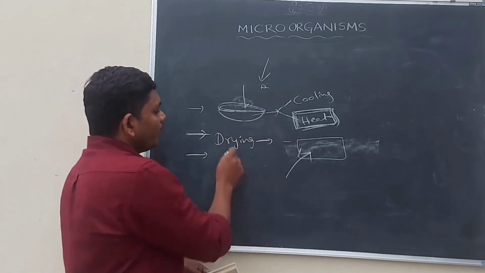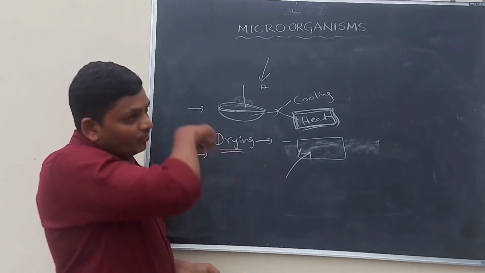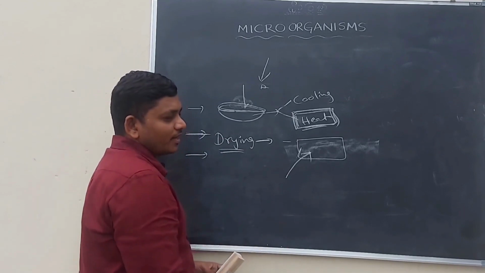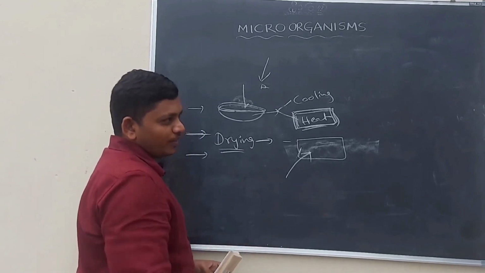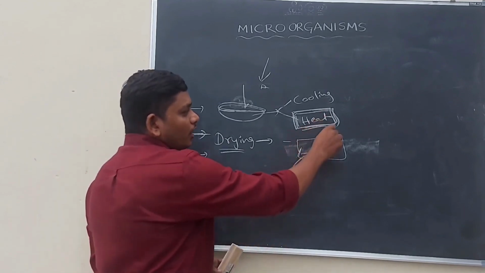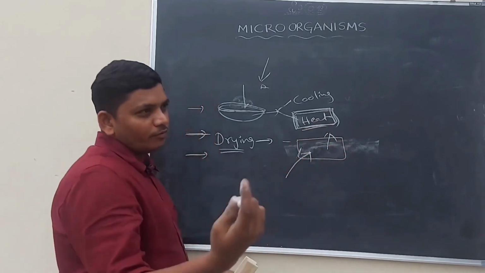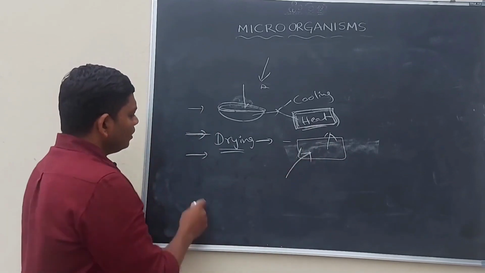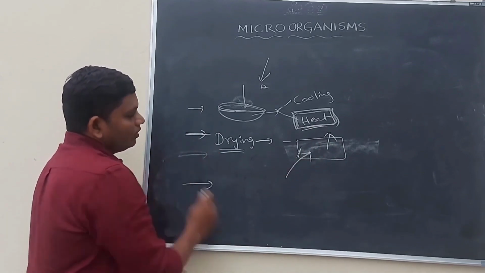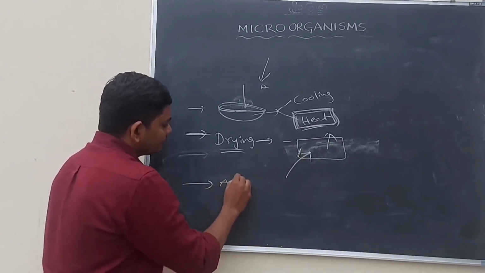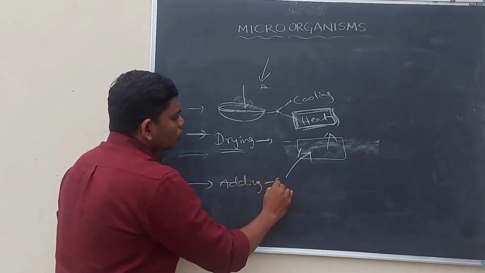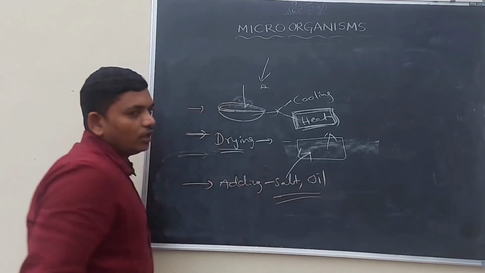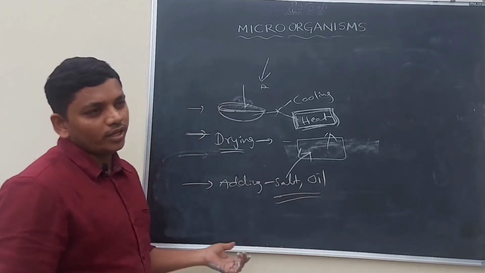Okay, so drying is the best method. In the villages they use it to dry fruits and food materials like fishes and also pulses. Then the water evaporates from that type of food material, and the food can be stored for a long time. And the third thing, adding salt and oil. This is also one type of method in the storing of food materials.